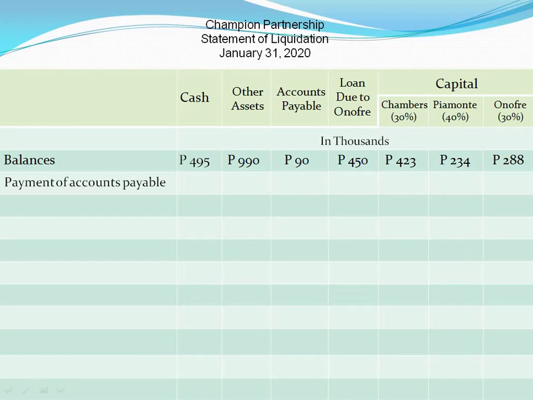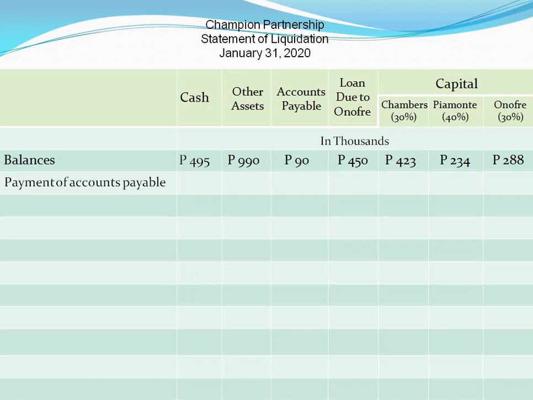But let's say Champion Partnership wants to pay only 80,000 accounts payable instead of 90,000. Is that allowed under partnership law? Yes, for as long as the difference, which is 10,000, 90,000 minus 80,000, will not be paid to any of the partners.